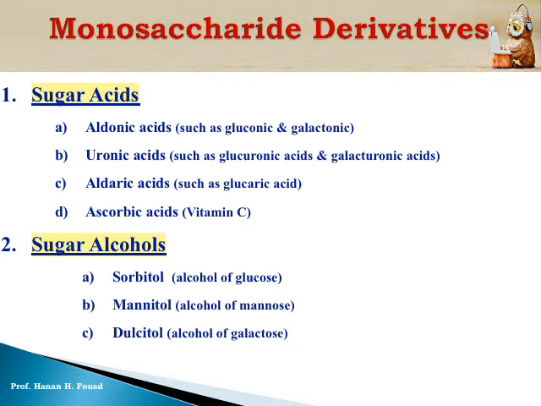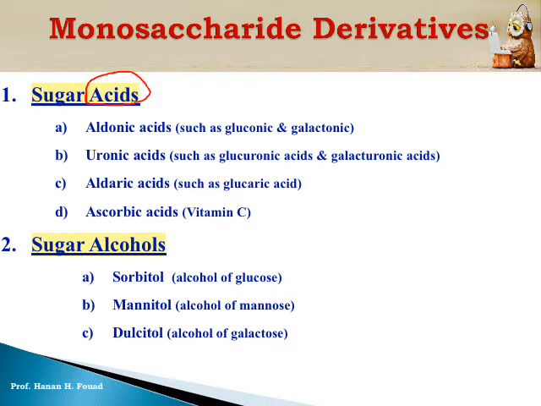And there are monosaccharide derivatives. You have to know the classification because in the exam you will get a name, a nominated example of a monosaccharide, and they ask you about the classification. From these derivatives we have sugar acids. We will discuss the formula, but the formula is not required from you. You don't need to memorize the formula. The examples, you have to study them by name and memorize them.